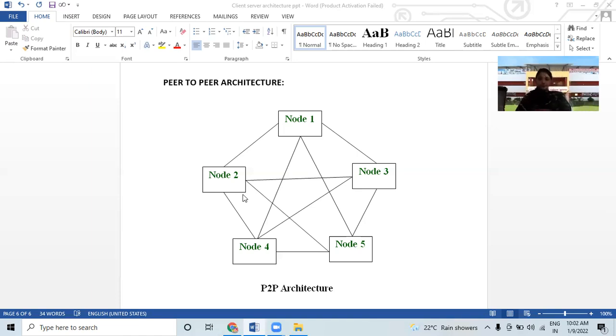So here in peer-to-peer architecture, a P2P architecture consists of a decentralized network of peer nodes that are both client and server. A P2P network distributes the workload between peers, and peers contribute and consume resources within the network without the need for a centralized server.